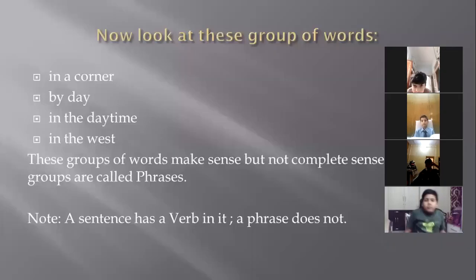Now, again, there are some groups of words you can see on the screen: in a corner, by day, in the daytime, in the west. Now, this is again a group of words. These words are giving some meaning, but they are not giving us complete meaning or complete sense. So such groups are called phrases. A sentence will always have a verb in it, but a phrase will not have a verb in it. So a phrase also gives some meaning, but it is not giving complete meaning. But a sentence, which has a verb in it, gives